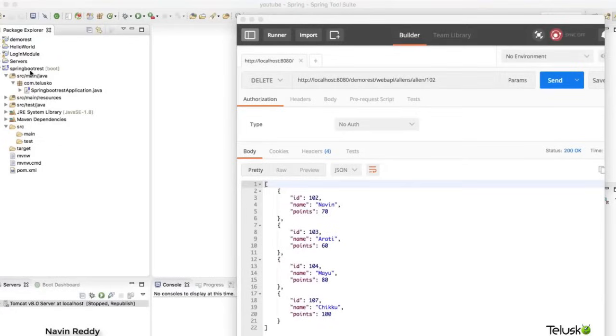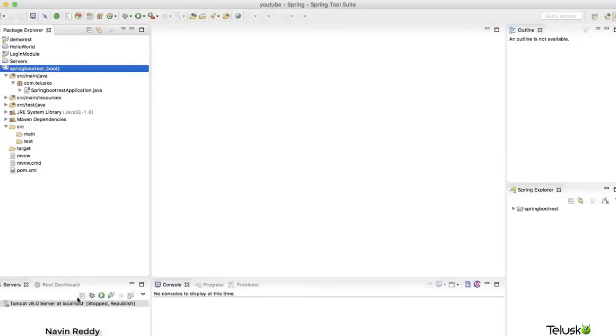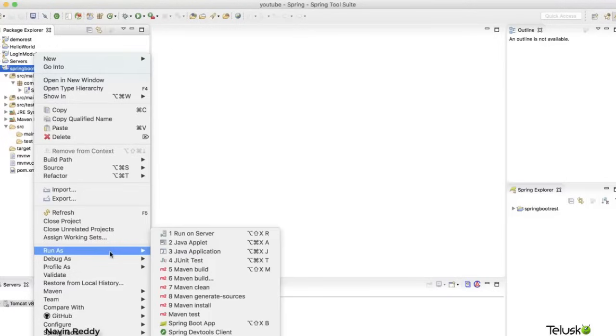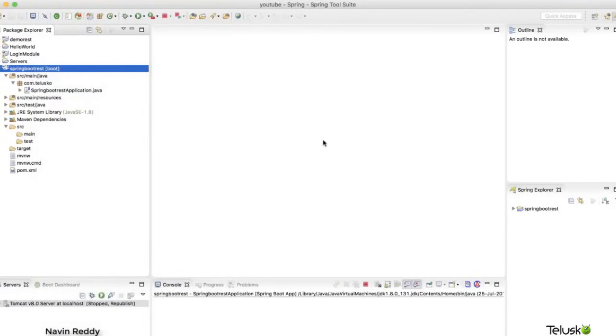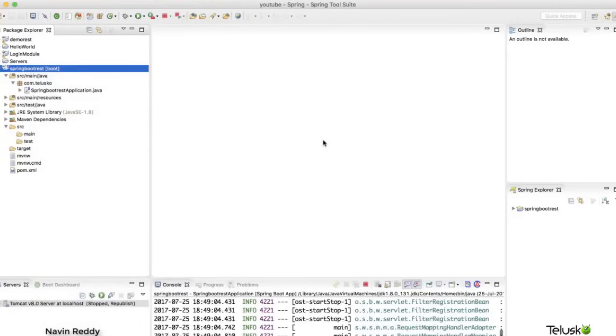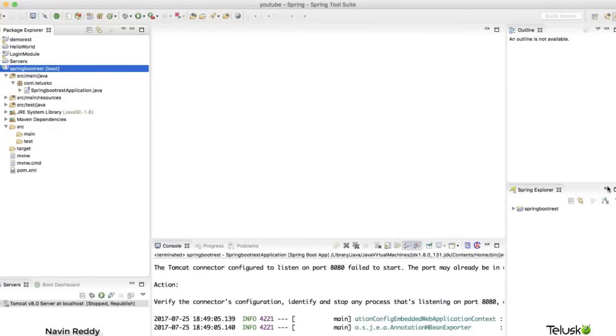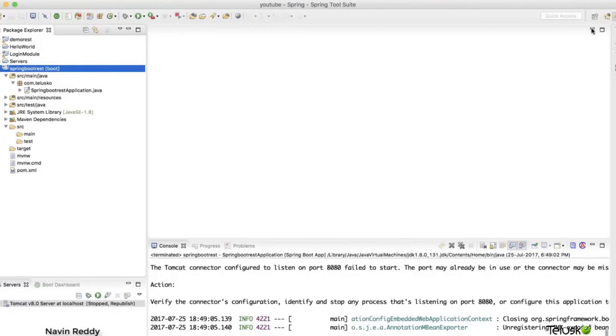So what I will do is first of all run this code, and of course this will not work. Maybe this will work. Let's try. So I will say run as. Now how do you run this? Do we have to run this on server? No, this is our Spring Boot project, right? So whenever you want to run a Spring Boot project, you have to select Spring Boot app. Just click on this. Now that's your Spring Boot app which is running, and you can see in the console here, it is running. Let me just minimize all this extra stuff which we never use anywhere.